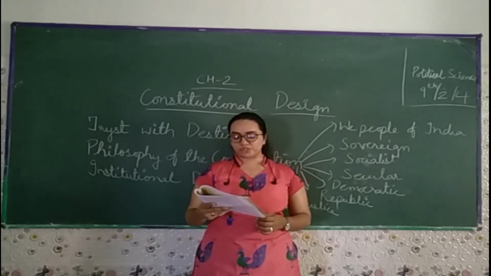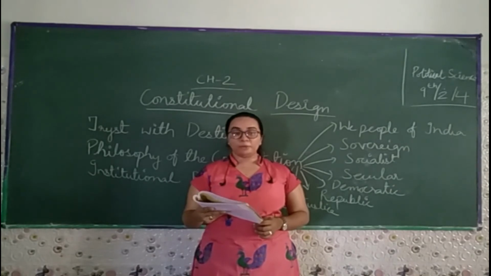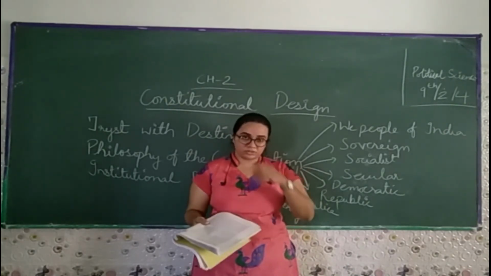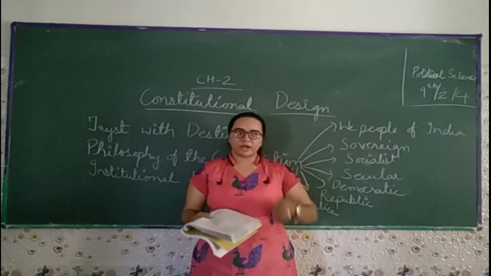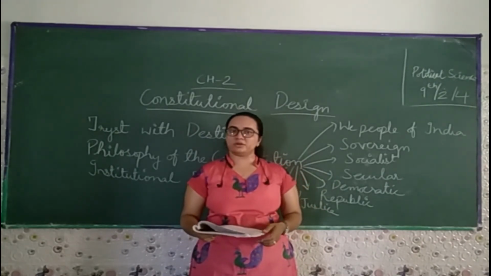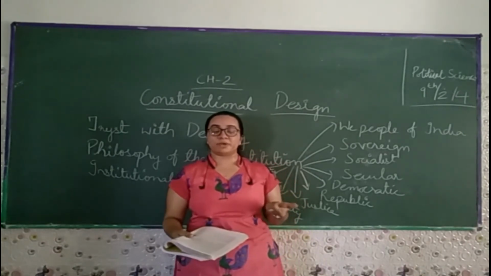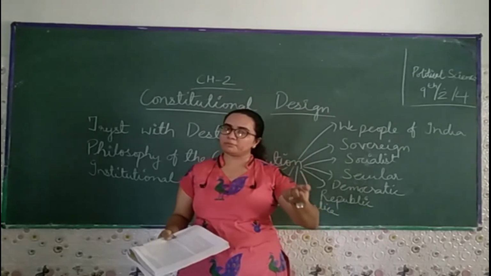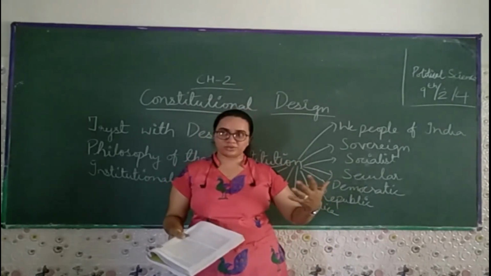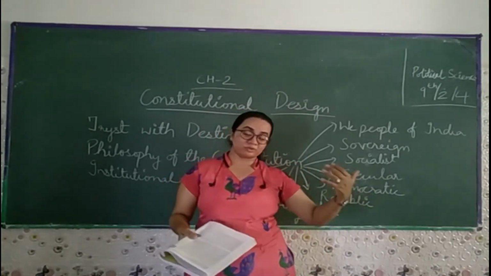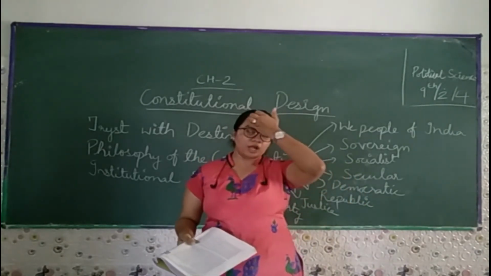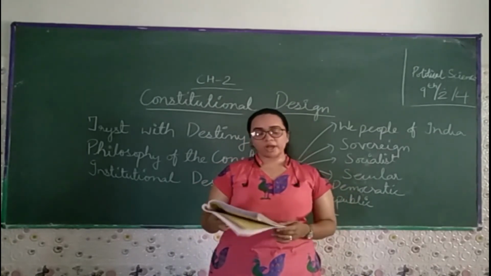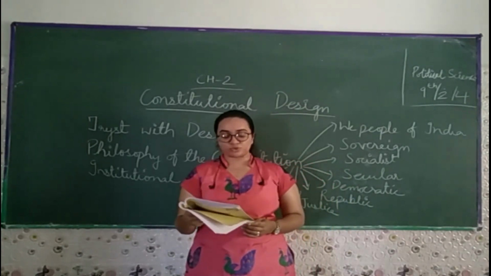Like any constitution, the Indian constitution lays down a procedure for choosing persons to govern the country. Our country starts from the first citizen of India, that is the president. Then after that you can see the vice president. Then you can take the prime minister, and the CM of the state, not the country, and that particular state is governed by the governor. So the Indian constitution lays down the procedure of choosing a person to govern the country.